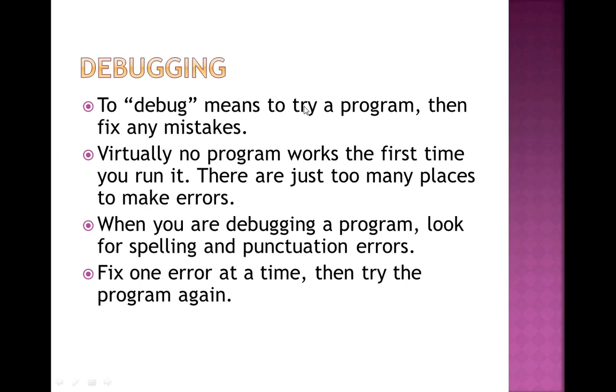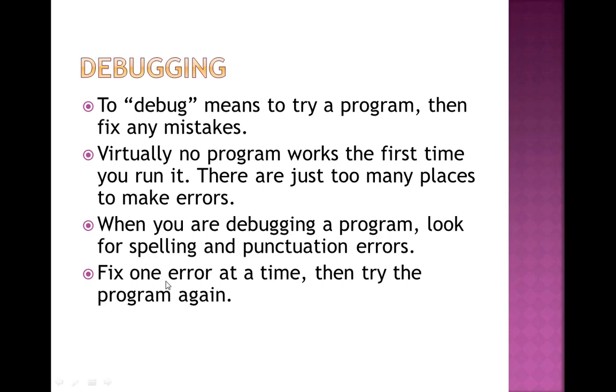Next, when you are debugging a program, look for spelling and punctuation errors. These are the most commonly typed errors: spelling errors and punctuation errors. Spelling error means there is a spelling mistake, and punctuation error means a symbol or a mark is missing.